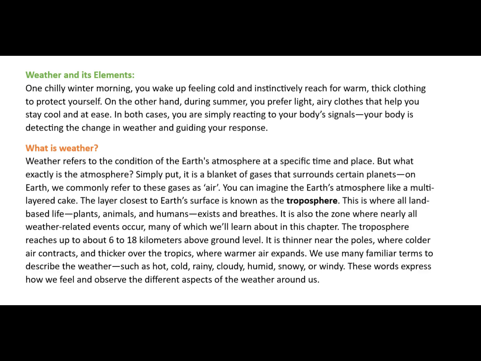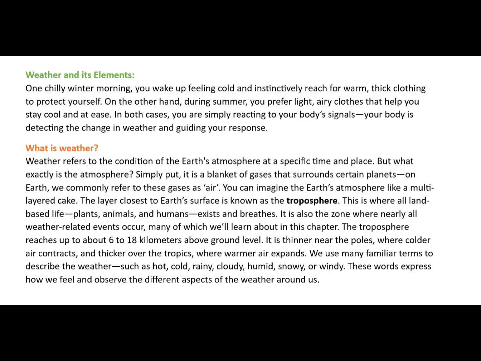One chilly winter morning, you wake up feeling cold and instinctively reach for warm, thick clothing to protect yourself. On the other hand, during summer, you prefer light, airy clothes that help you stay cool and at ease. In both cases, you are simply reacting to your body's signals. Your body is detecting the change in weather and guiding your response.